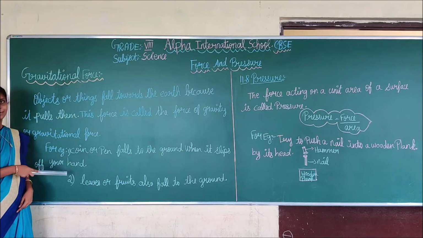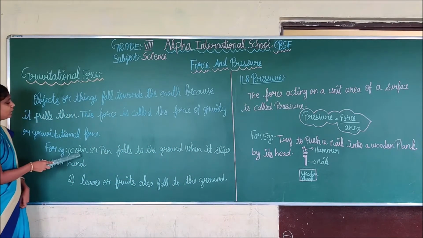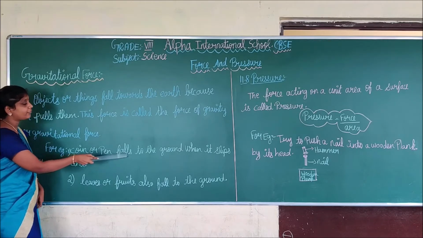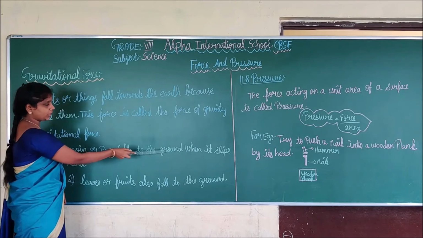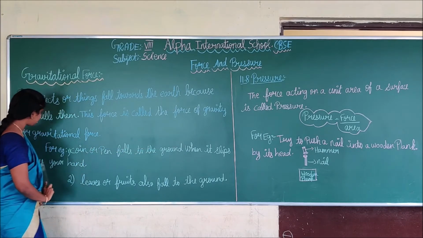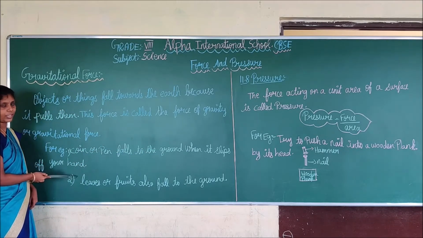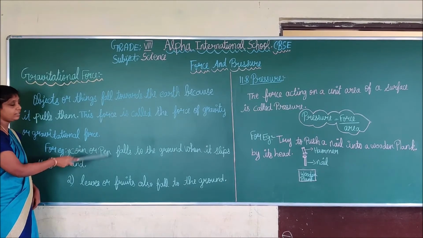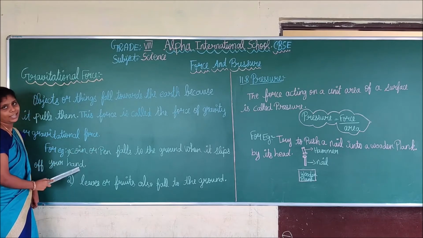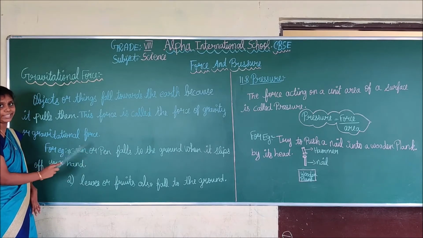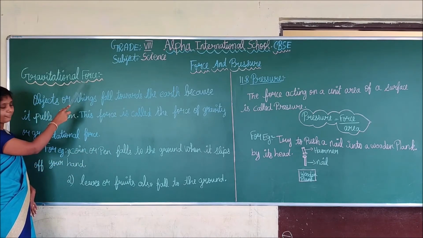See, another example for gravitational force. A coin or a pen falls to the ground when it slips off your hand. This is also an example of gravitational force.